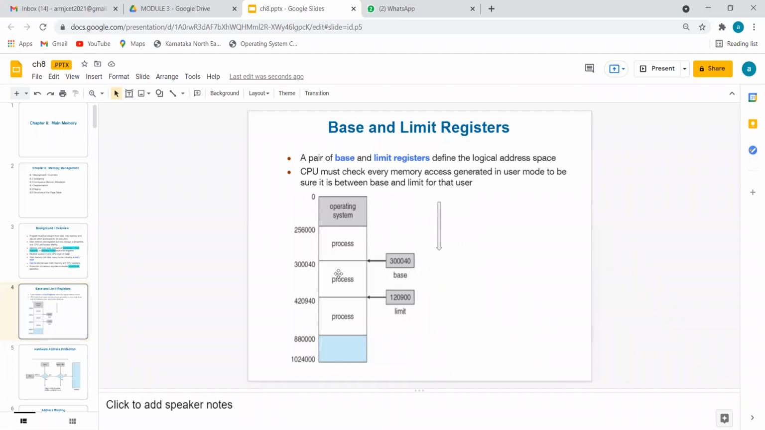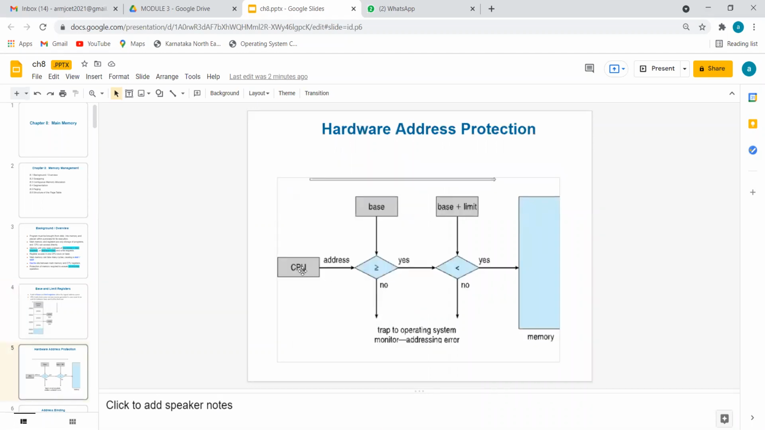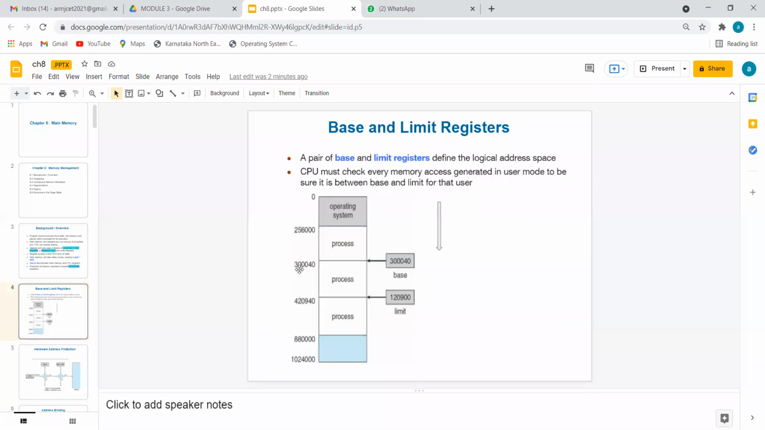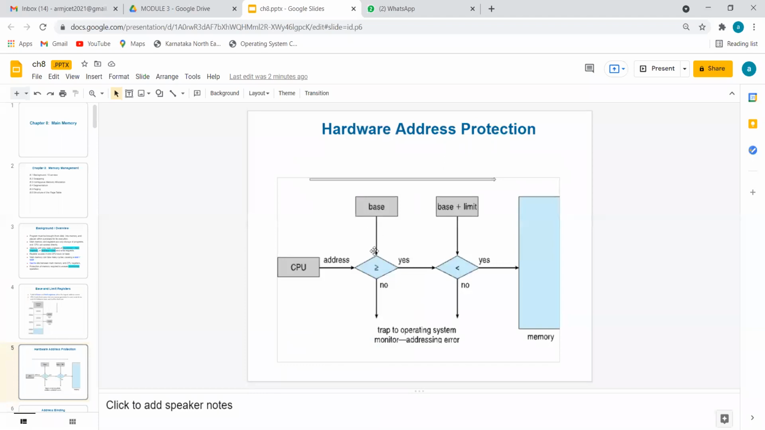Now you can see what the base is and what the limit is. Base is 3,40,000, and the upper bound is 4,20,940. Now you can see the very important diagram. The CPU will generate one address. The address should be greater than or equal to the base. Coming back to the diagram, let's take 3,40,000. Is it equal to the base in the first case?